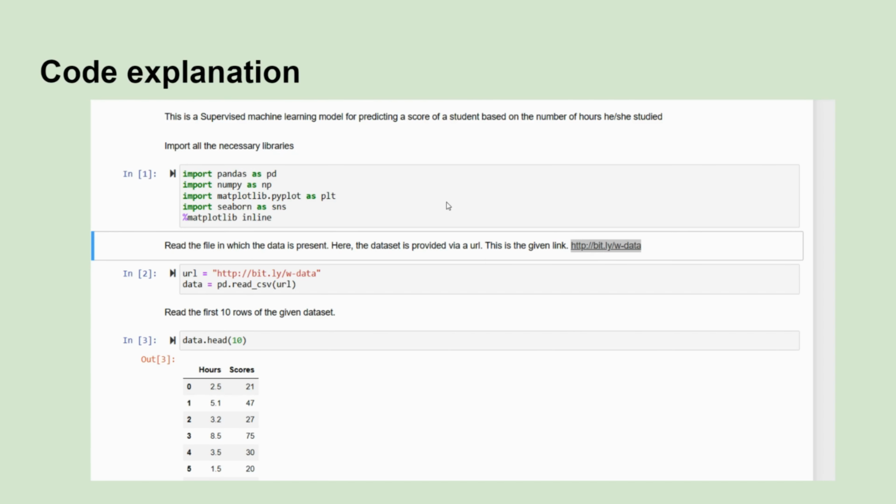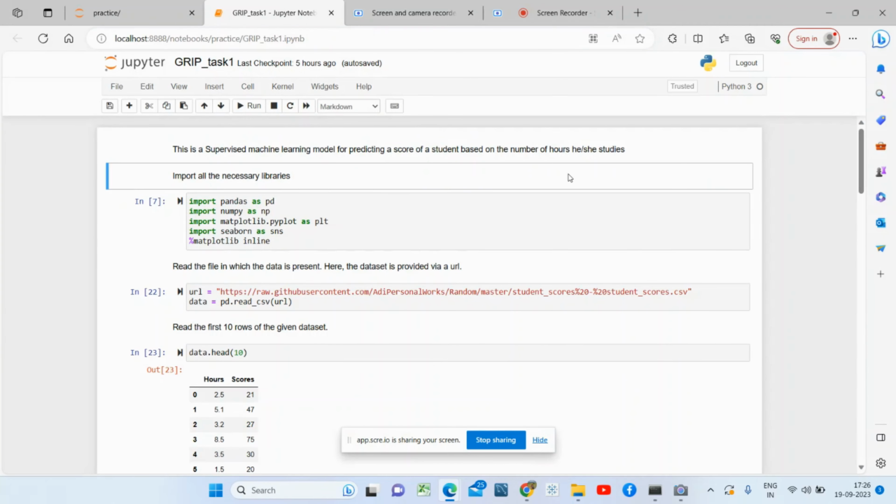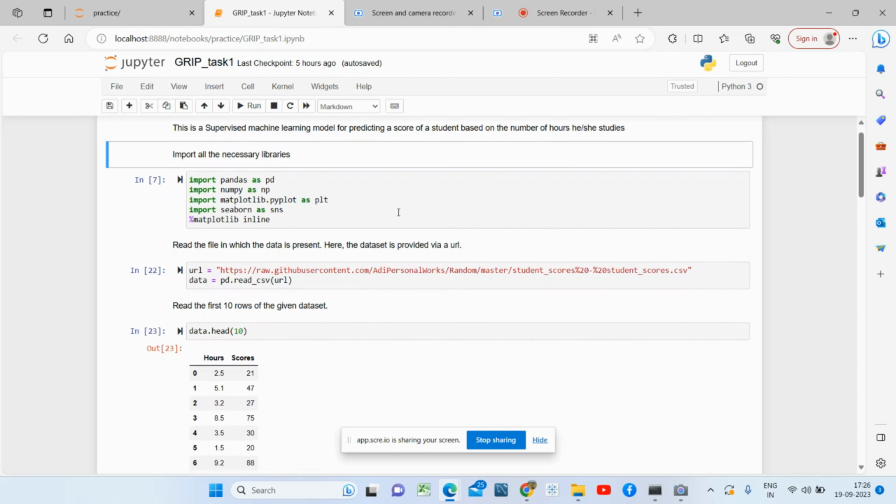So here is the code explanation. This is a supervised machine learning model for predicting the score of a student based on the number of hours he or she has studied. First of all, we import all the necessary libraries. In this case, we import pandas, numpy, and matplotlib.